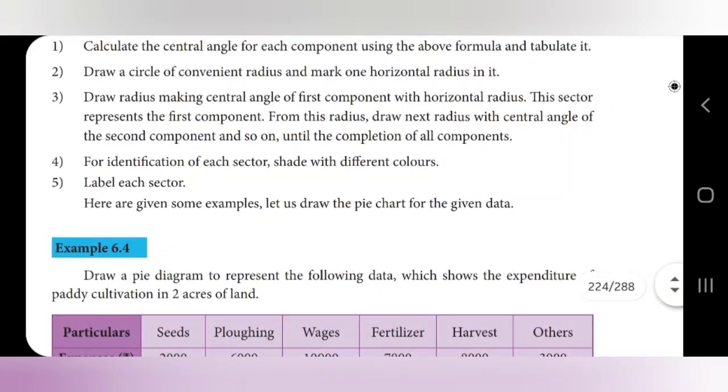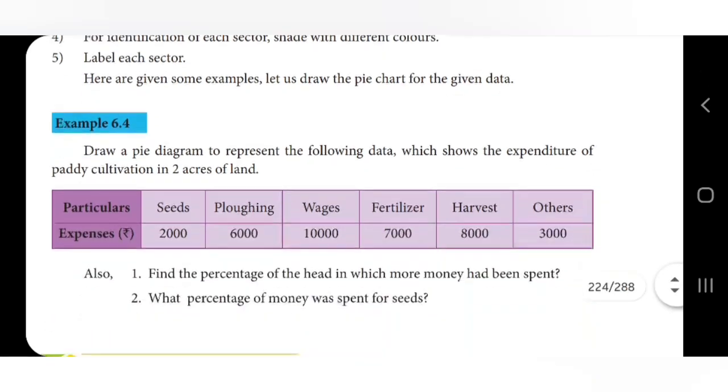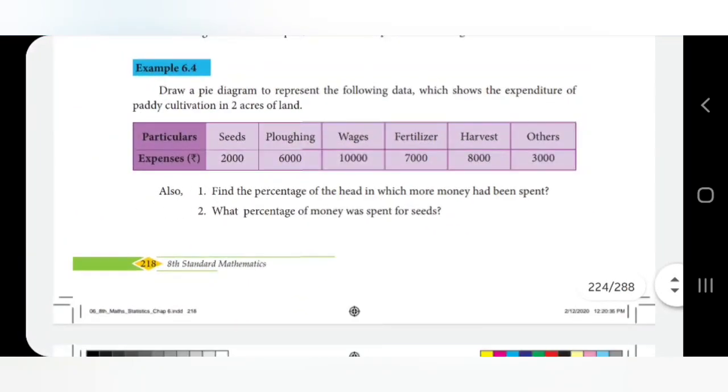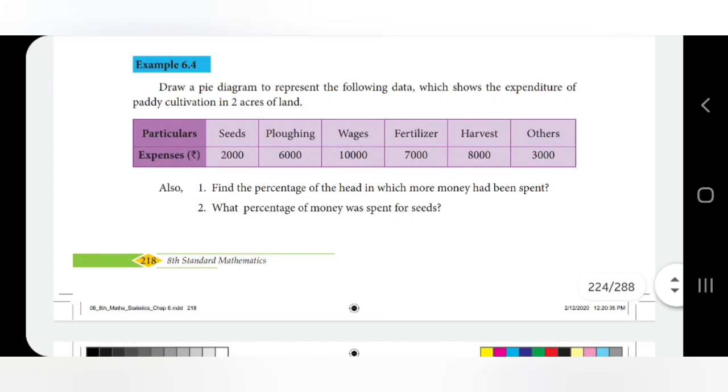Now, for identification of each sector, shade with a different color. Use only color pencil while drawing in your classwork. No need to use sketch pens. Use color pencil and draw. Label each sector. Here are given some examples. Example also we will see, and afterwards we will do the exercise sums.